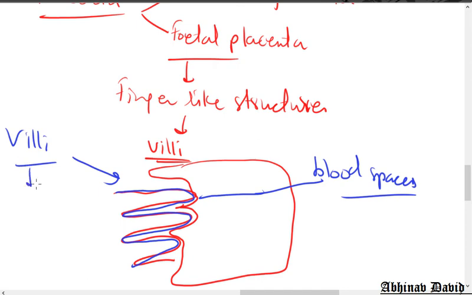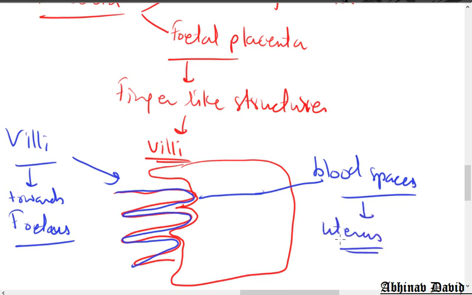The villi are present towards the fetus, so that is the fetal placenta, and the blood spaces are present toward the uterus. So this is the maternal placenta. So the placenta has two parts.